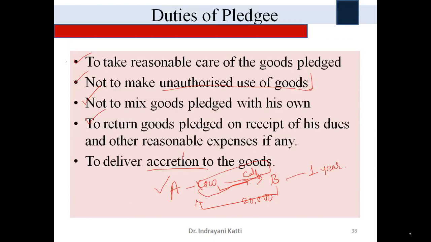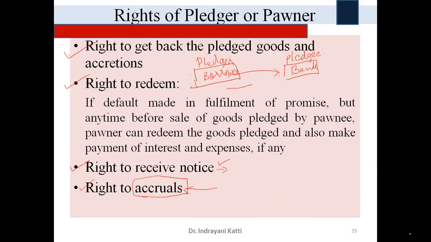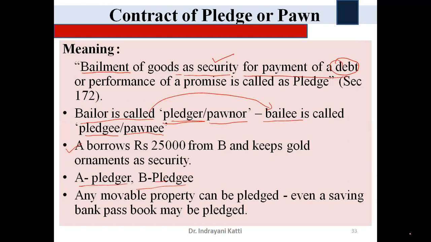Let's come to the next part. So here we have dealt with the pledgee's duties, pledger's duties, and the rights of a pledger as well as the rights of a pledgee. Both the things we have discussed, and what the meaning is, how many parties are there. So what about the contract of pledge? As per Section 172 of the Indian Contract Act, what is the meaning of the pledge, we have also learned.